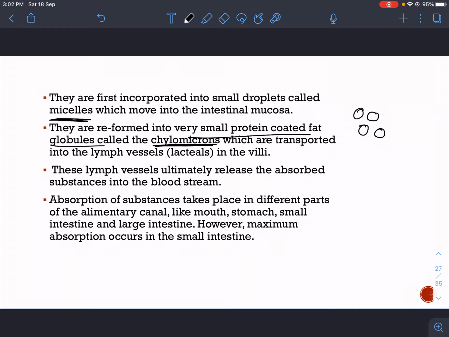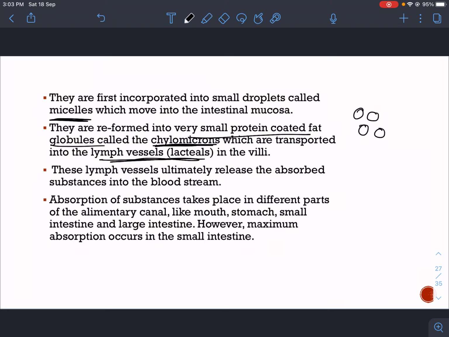We have studied previously that we have villi, and villi have lacteals in them. A lacteal is basically a lymph vessel found in the villi. So the chylomicrons are transported into the lacteal, and these lymph vessels ultimately release the absorbed substances, that is the chylomicrons, into the bloodstream.